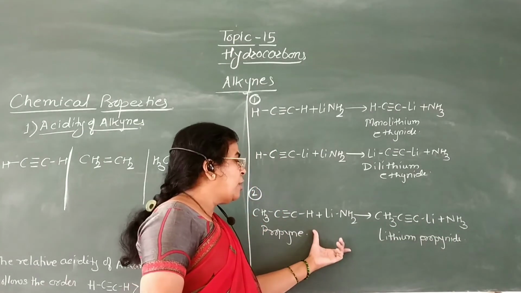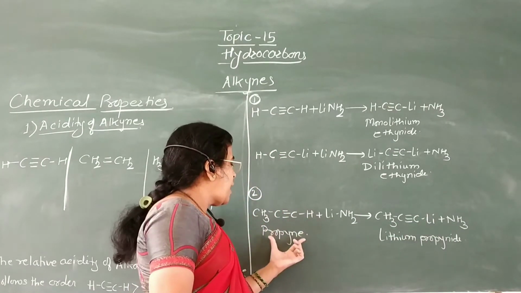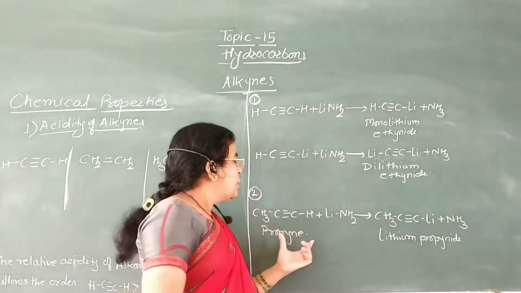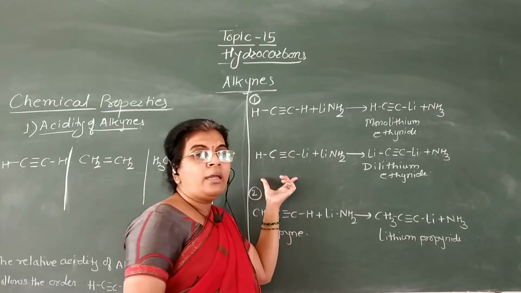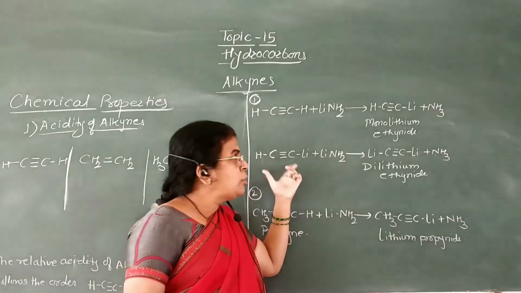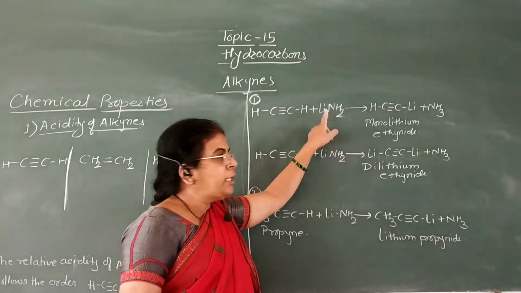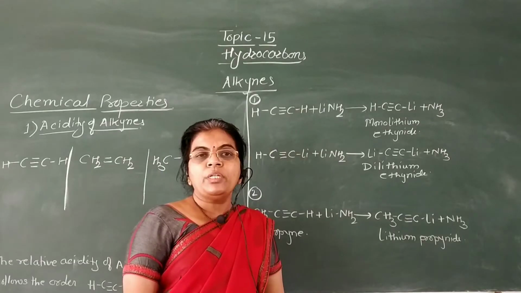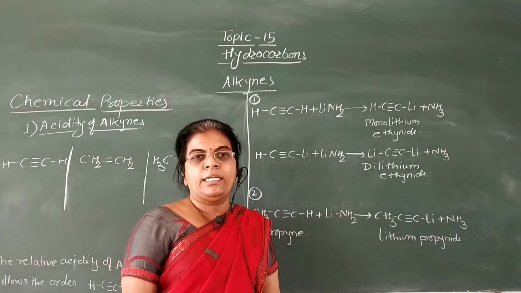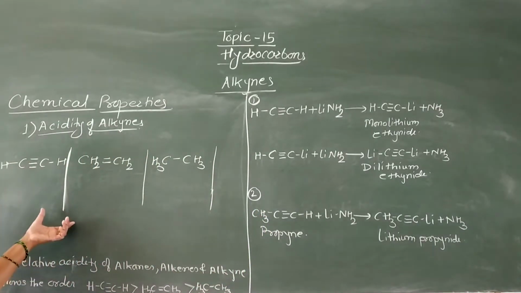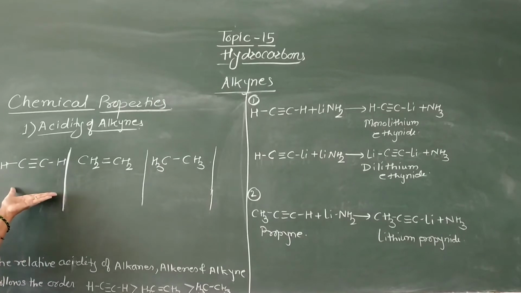From this reaction we can say that these alkynes react with strong bases. That is, these alkynes are acidic in nature, so that they can give this proton to the strong base, and therefore we can say that these alkynes are acidic in nature. Now we can explain this acidic nature of alkynes by some examples.